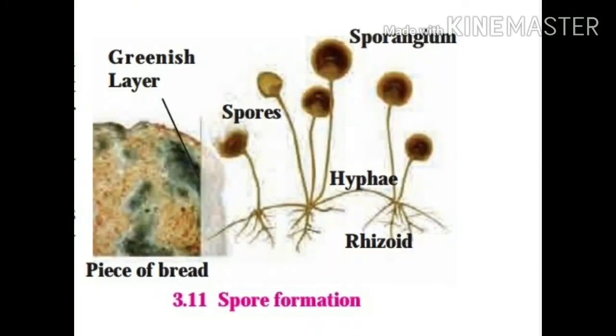Fifth method is spore formation. Spore formation is observed in fungi like mucor. Fungi like mucor have a filamentous body. They have sporangia. Once the spores are formed, sporangia burst and spores are released in the air. Spores germinate in a moist and warm place and a new fungal colony is formed.